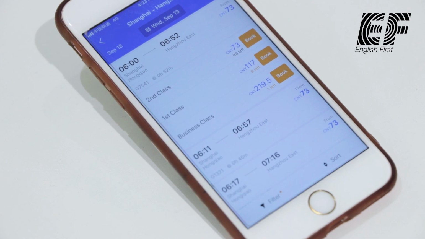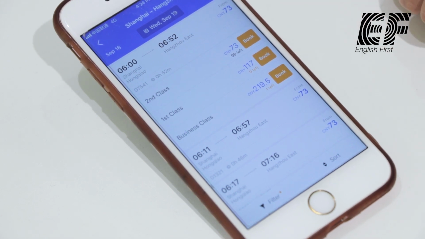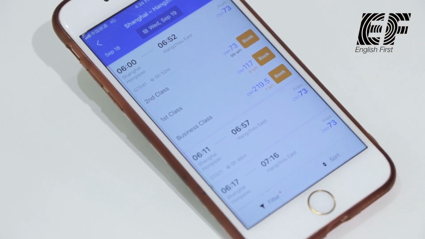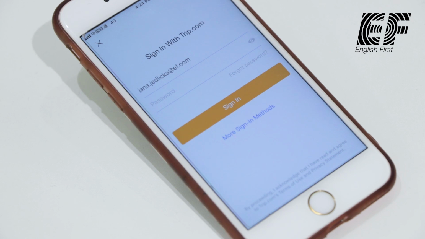So I will select this. So I will select the first option, leaving Shanghai Hongqiao at 6 a.m. and arriving in Hangzhou East Station at 6:52 a.m. Now it's a 52-minute journey for 73 RMB. And I will pick the second class seat because the business class just means it has more room, which for a 52-minute journey, I don't need that much room on the train. So I'll go ahead and book the second class seat.